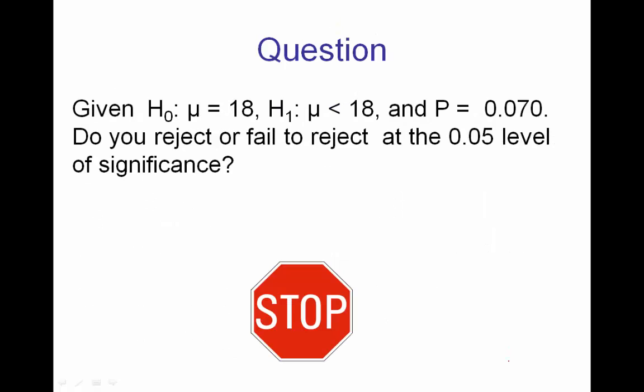Question. Given that the null hypothesis says the population mean is equal to 18 and the alternative hypothesis says the population mean is less than 18, and the probability value is 0.070, do you reject or fail to reject at the 0.05 level of significance? Stop the video before checking your answer on the next slide.